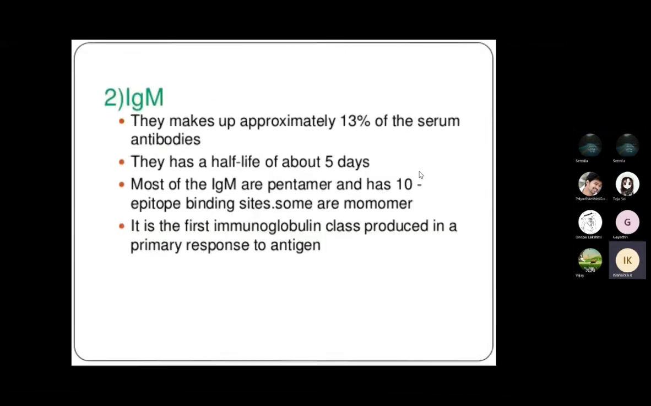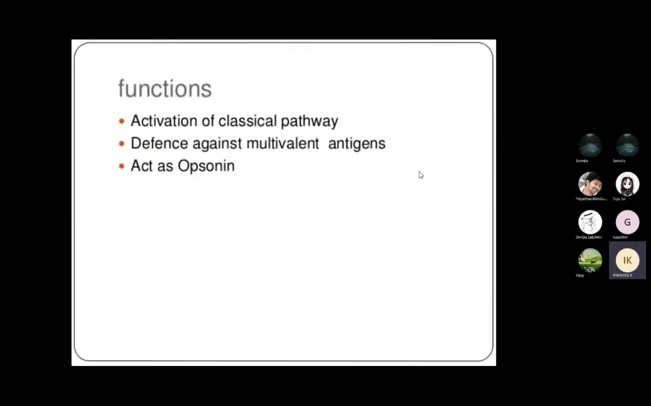So this is the function of IgG. IgM is about 13 percent of the serum, whereas IgG is 80 percent. Its half-life is about 5 days, and it is mostly seen in the first immune response. Its functions are activation of the classical pathway and defense against multivalent antigens, and it also acts as an opsonin.